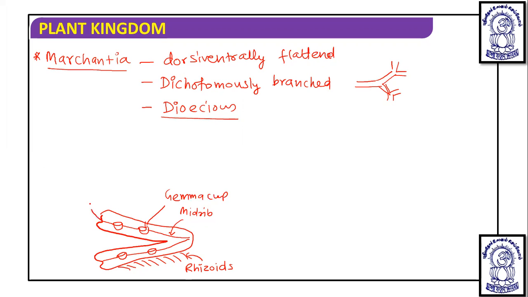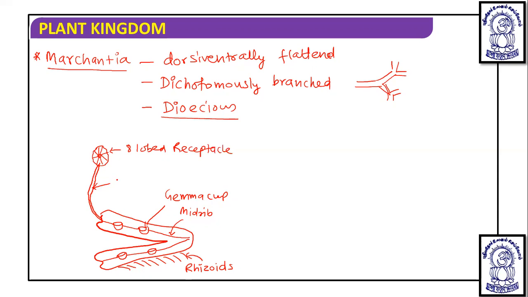And over this notch, you will see the presence of an elongated structure, which is known as antheridiophore. And over this antheridiophore, you will see 1, 2, 3, 4, 5, 6, 7, 8. So this is an 8-lobed receptacle.